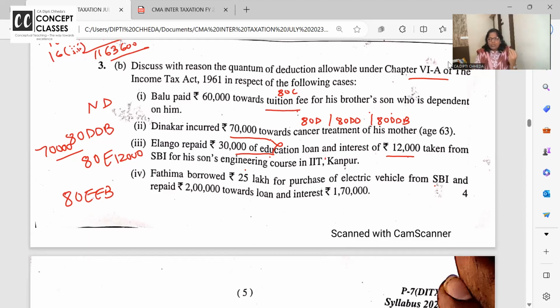So whatever loan you have taken to purchase an electronic vehicle, two-wheeler, four-wheeler, interest is deductible, not principal, up to 1,50,000. So here they have paid interest 170, so 150 deductible. So these are your deductions. Nice, no?